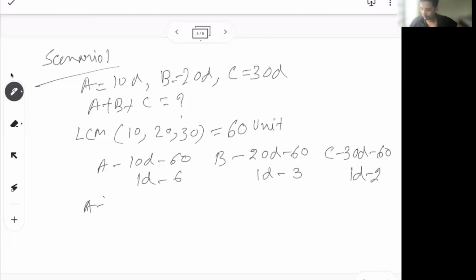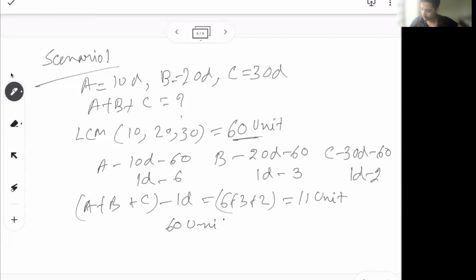So A plus B plus C together in 1 day can do 6 plus 3 plus 2, or 11 units of work. The total work is 60 units. So 60 units can be done in 60 by 11 days. That's how you are going to calculate this. First we do the LCM and find the total units of work. Instead of 1, we get the total units of work as the LCM of the times given, and from there we figure out what will be the total time they need.